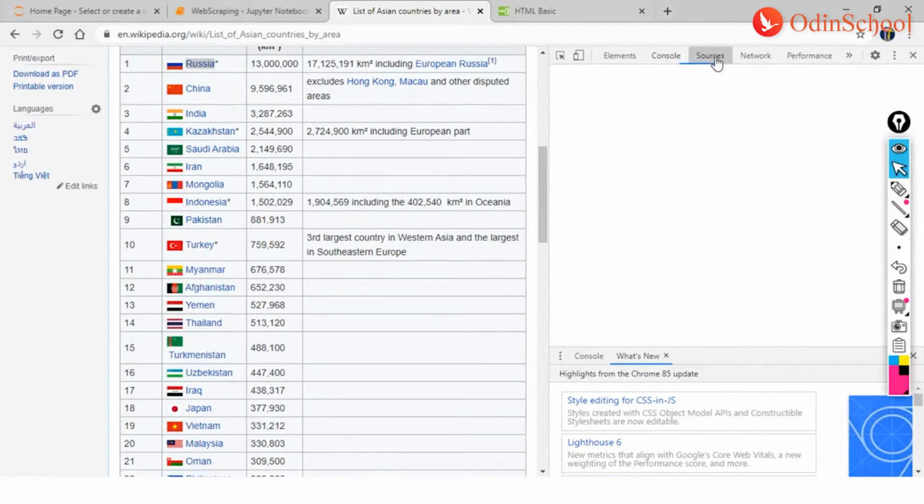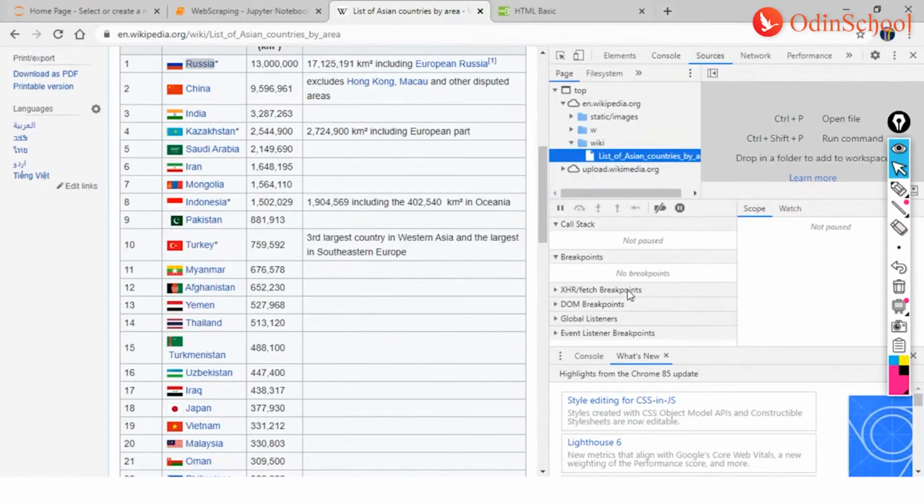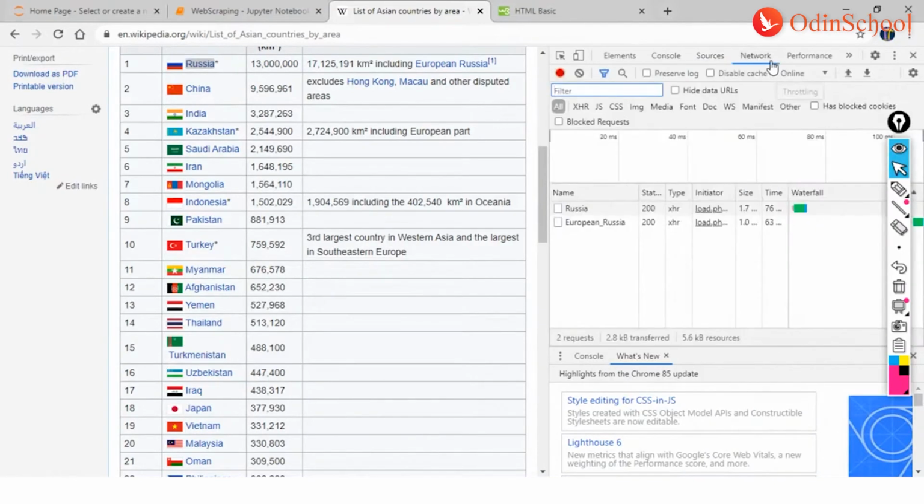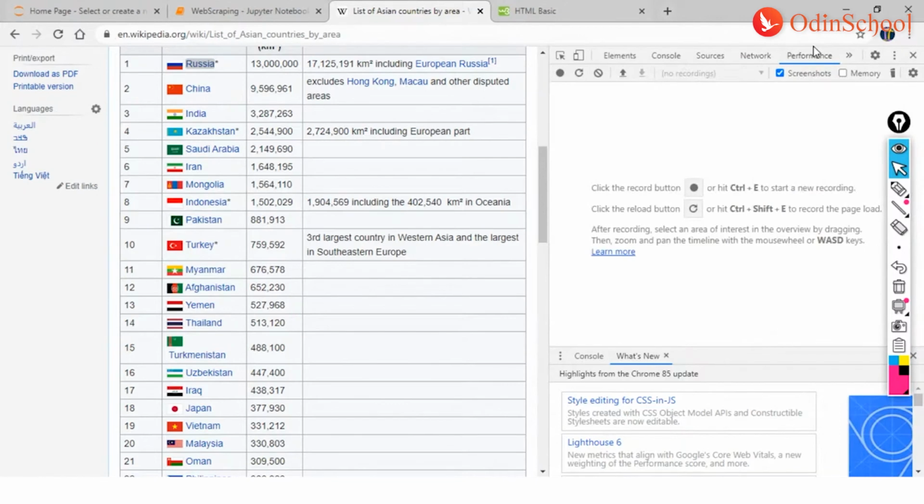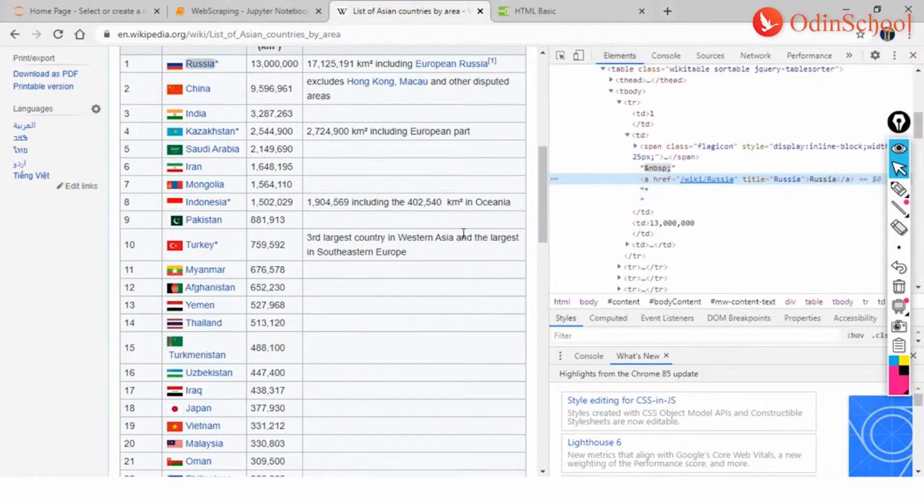The third one we have is sources. This would tell us where the information is coming from. You could use a breakpoint, or you could use multiple breakpoints to check and see where there is a DOM break, or wherever there is an XHR break, or wherever there is a global listener. You could use that from your sources. Then we have network, not very important. This is basically to give you a waterfall of what's happening, and you have your performance. And yeah, I think that's pretty much it. So the most important tabs that you should be knowing about are elements and console.